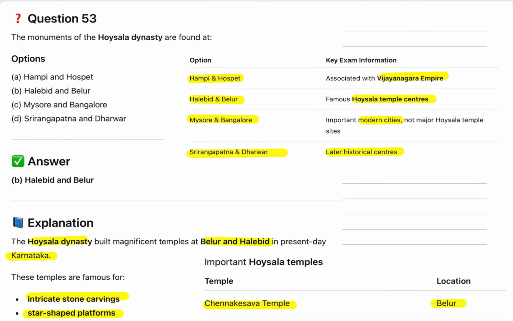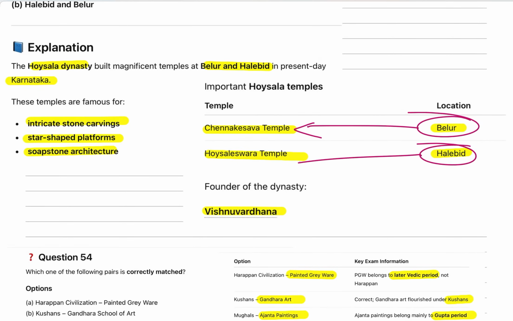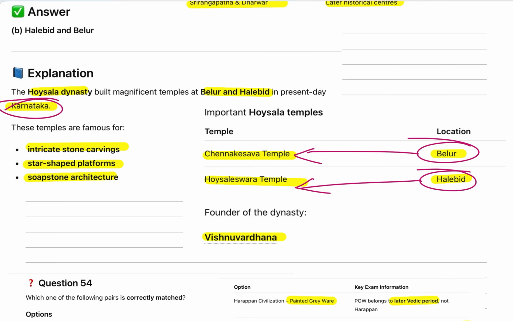Next question is on the Hoysala dynasty. The monuments of the Hoysala dynasty are found at which place? The answer is Halebidu and Belur. So in Belur and Halebidu, that is in Karnataka, which temple is there? The Chennakesava temple in Belur, and the Hoysaleswara temple in Halebidu are present in present day Karnataka. These are the art and contribution of the Hoysala dynasty, the temples at Belur and Halebidu.